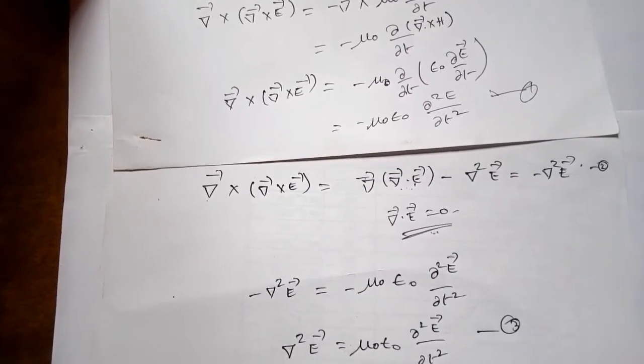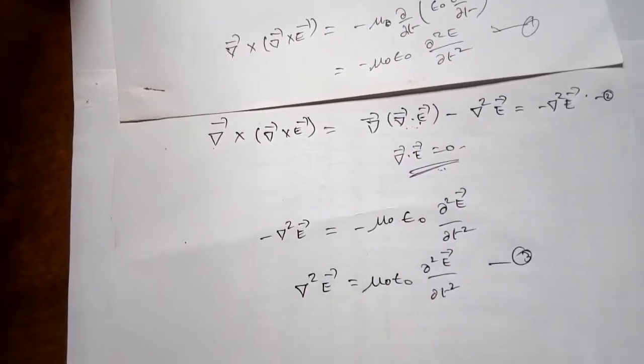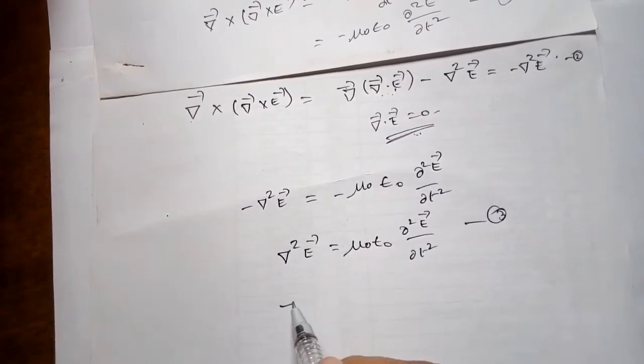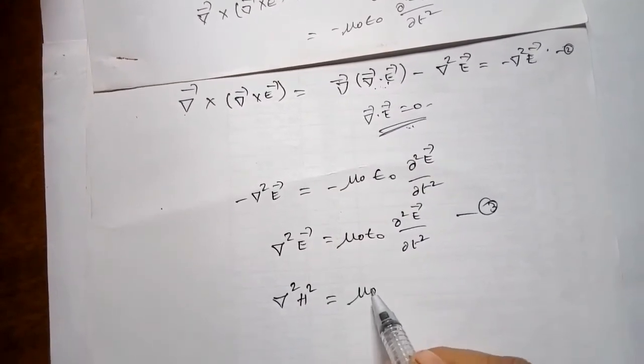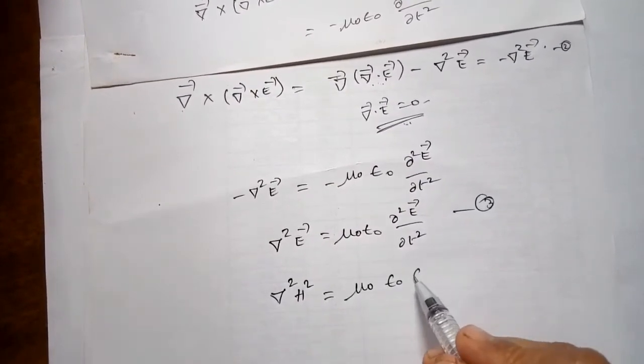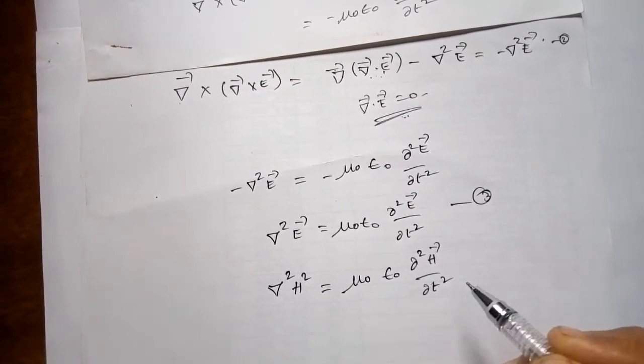This is 3. The same way you can start from the fourth Maxwell relation and arrive at del square H is equal to mu naught epsilon naught dou square H by dou t square. This is the fourth equation.